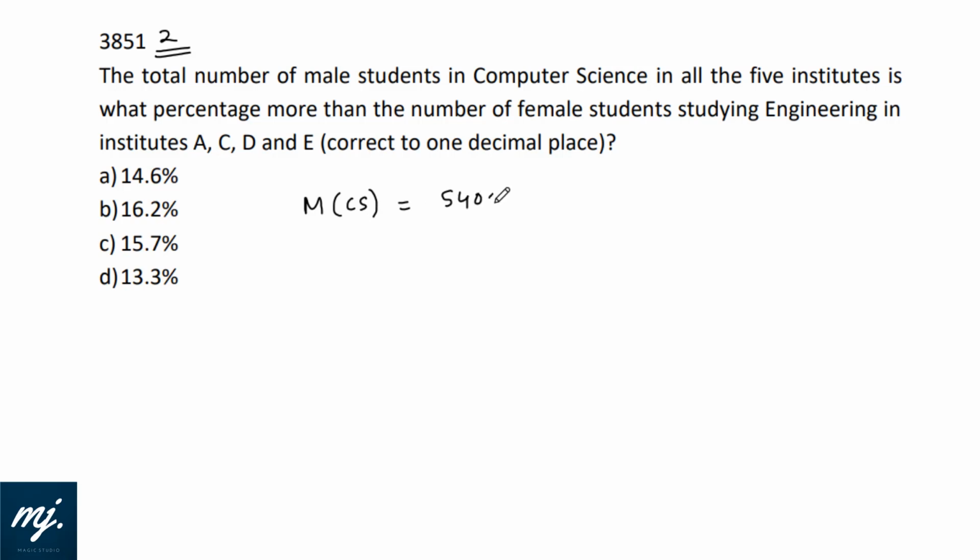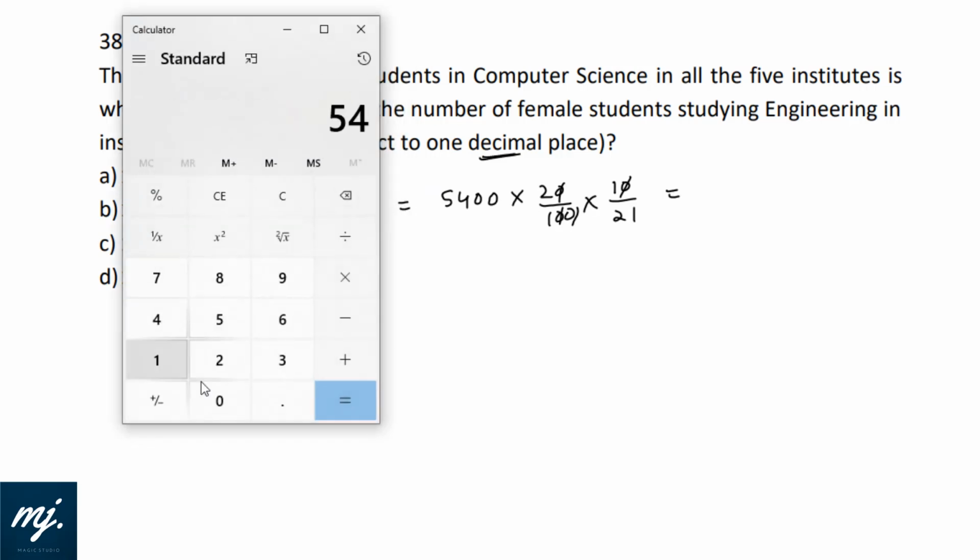Total number of students is 5400, and in computer science we have got 20% of the students, 20 by 100, and in computer science the ratio of male to female is given as 10:11. That means male would be 10 by 21. If we solve this, how much will we get? 5400 into 2 divided by 21, and let us round this off.